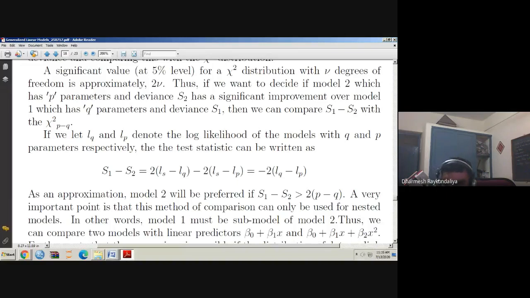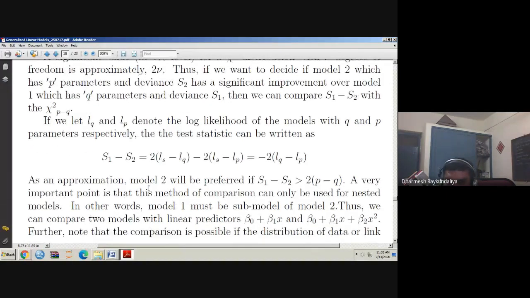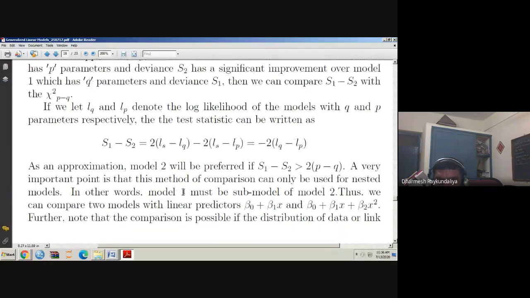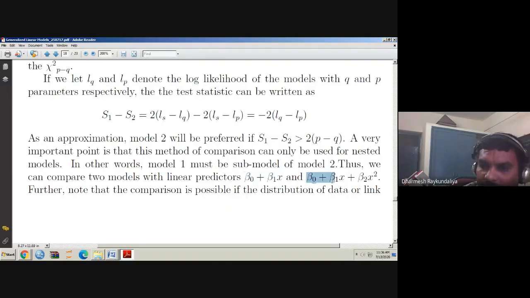For example, the comparison is possible if it is for nested models. In other words, model 1 must be a submodel of model 2. Let us say here I have taken model 1, whose linear predictor is beta 0 plus beta 1 x, and model 2 having the linear predictor beta 0 plus beta 1 x plus beta 2 x square. So you can see that this model's linear predictor is a part of this. It means model 1 is a submodel of model 2.